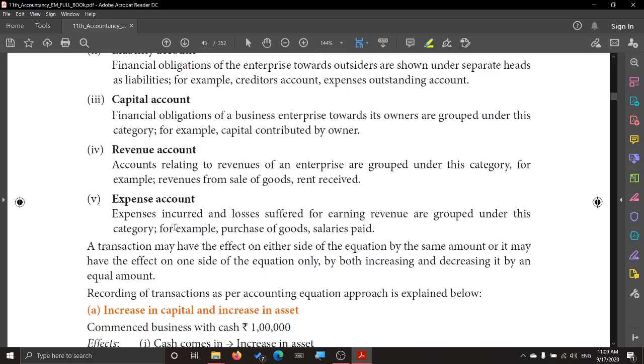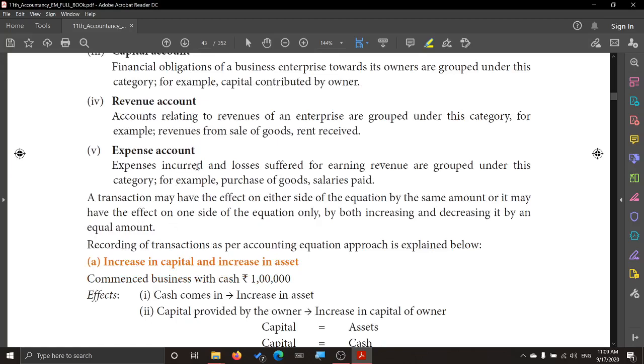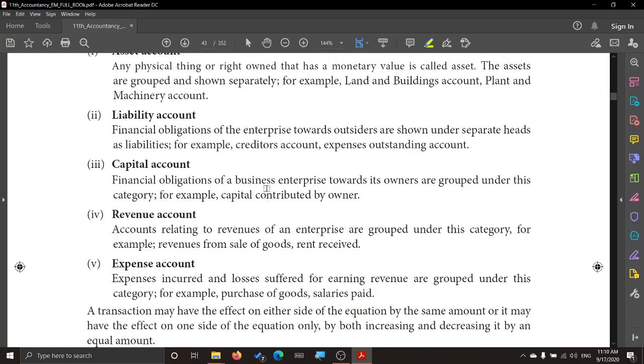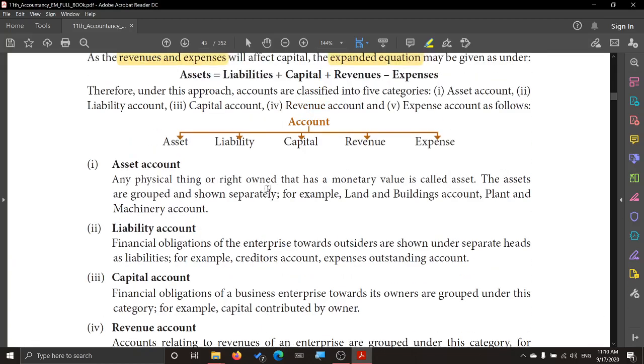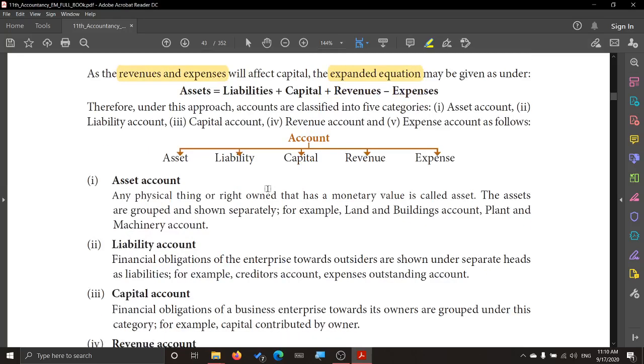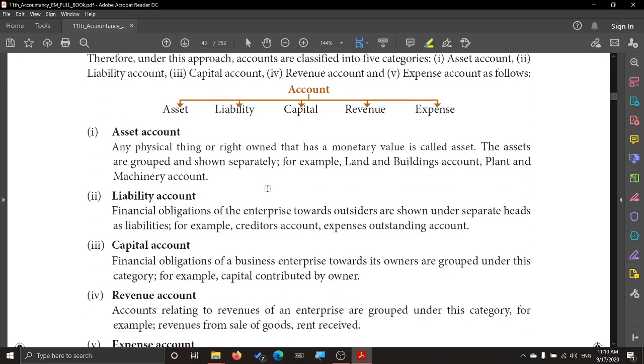When there is revenue, there will definitely be expenses. So what are the various types of expenses? Expenses incurred and loss suffered for earning the revenue. We always need income, and income comes only if we spend, isn't it? That is what they say here: expenses incurred and loss suffered for earning the revenue are grouped under this category. Example, purchase of goods, salaries paid. So all these are categorized as expenses. These are the different types of headings when revenue and expenses are added under this equation approach. Clear, children?